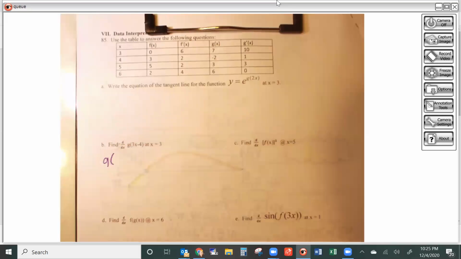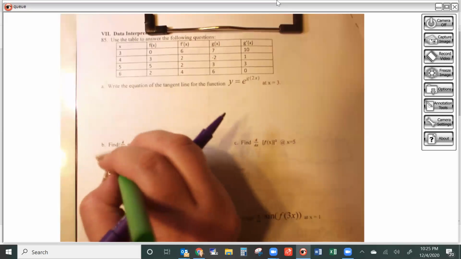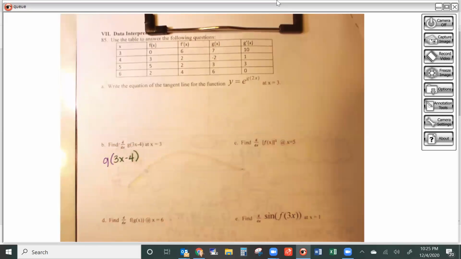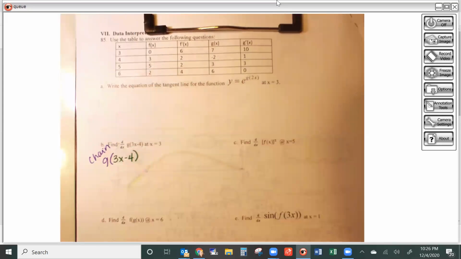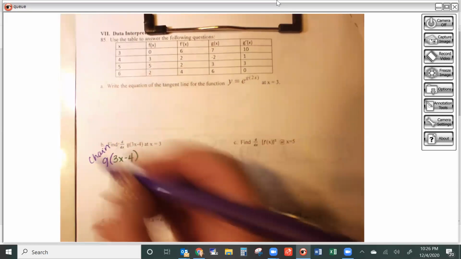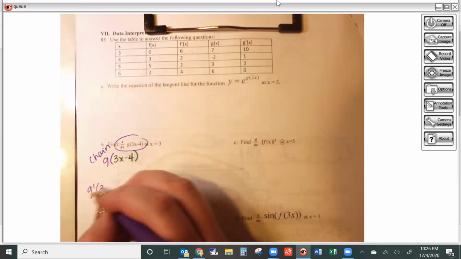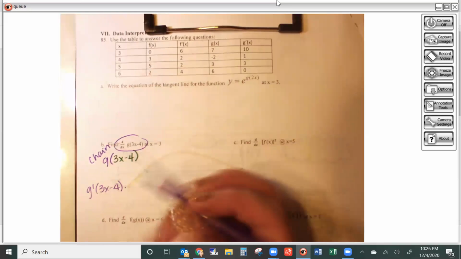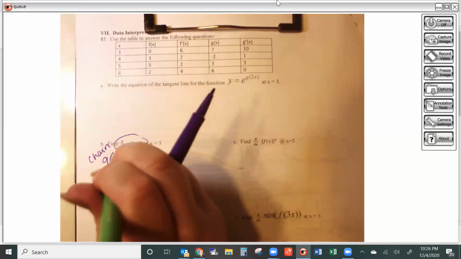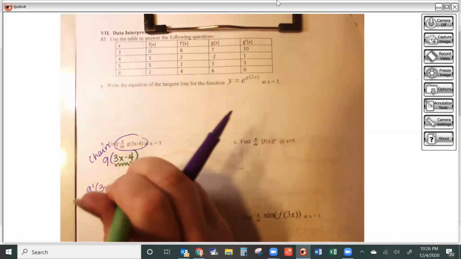If I want the derivative of g of, and then in the middle, I have a 3x minus 4, that is going to require me to do chain rule, because it's not g of x times 3x minus 4, it's g of, and then inside that, 3x minus 4. So when I take the derivative of that, I'm going to have g prime of 3x minus 4. And then I'm going to multiply by the derivative of the middle, which is going to be an extra times 3.